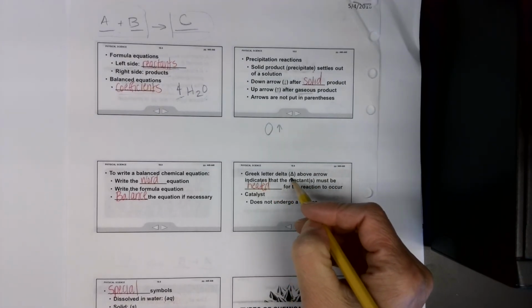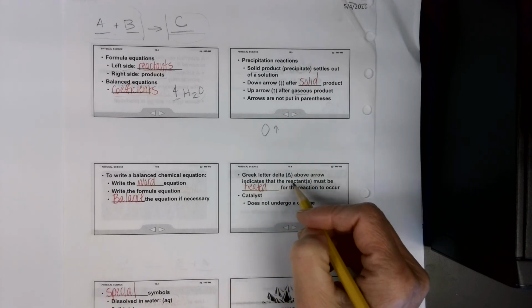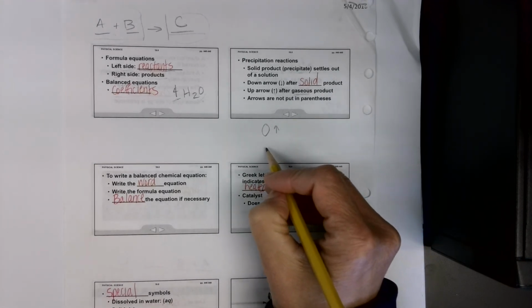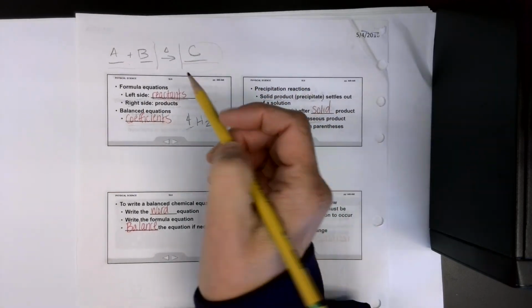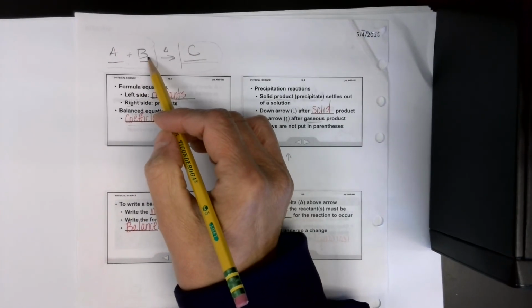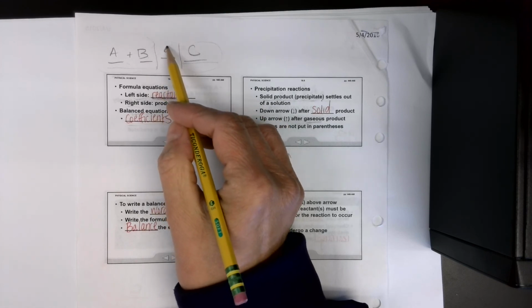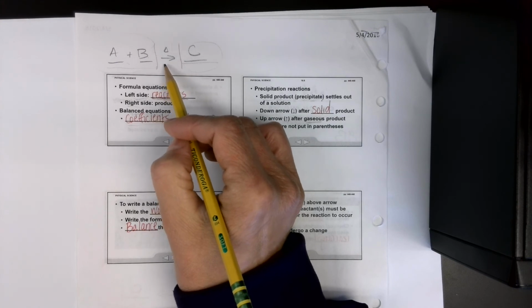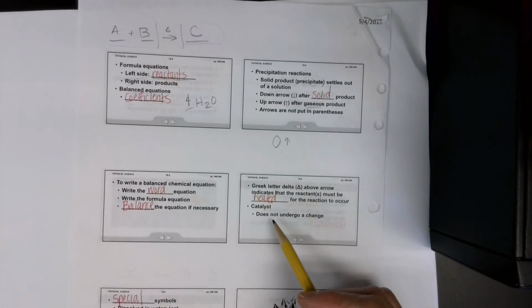The Greek letter delta above the arrow indicates that there are reactants that must be heated. So if I go back to my little example here, if I said A and B are combined together and we have to add heat, we could do a little shorthand delta sign there to show that, and that's going to give us C.